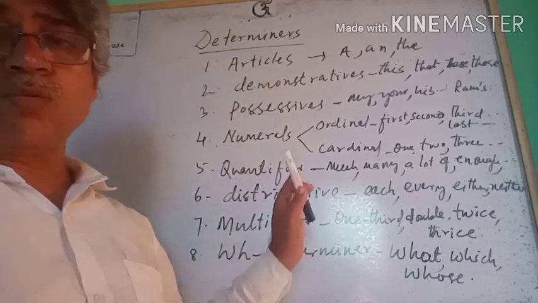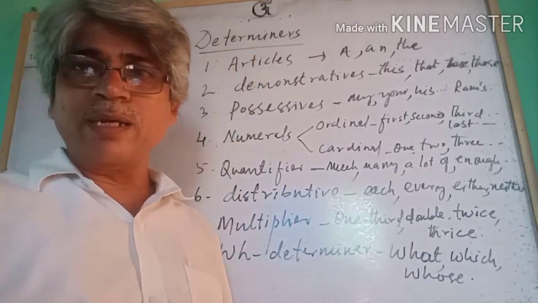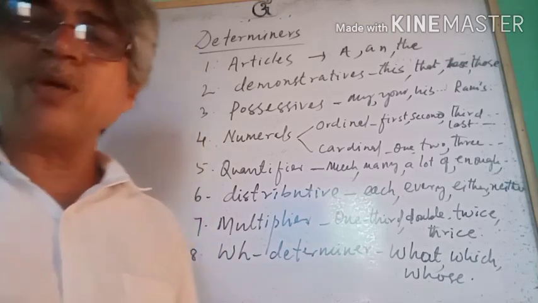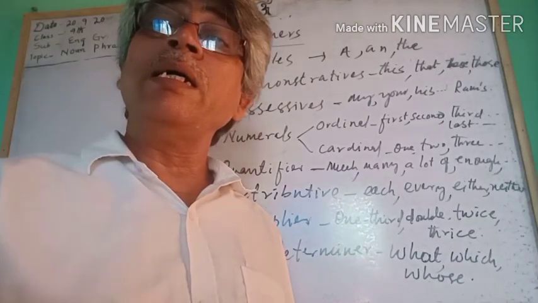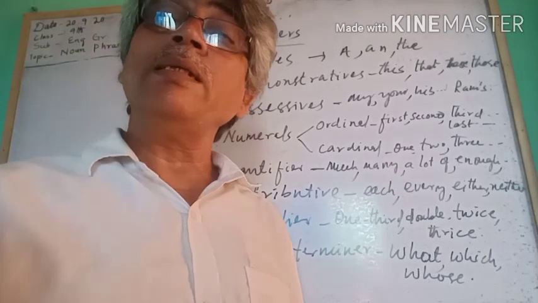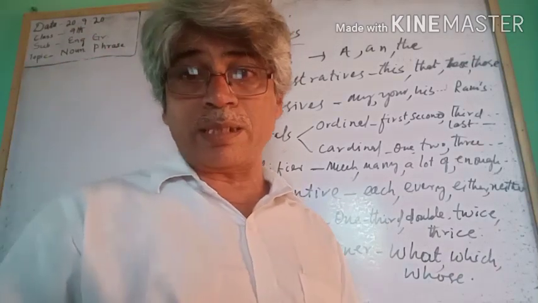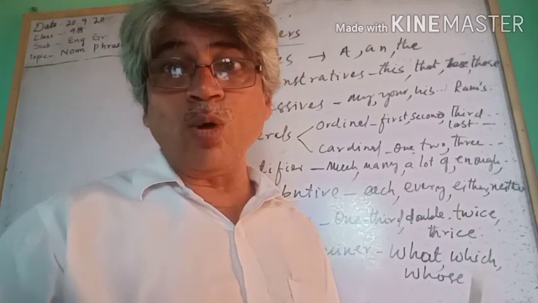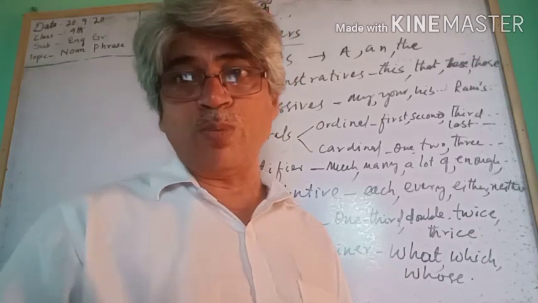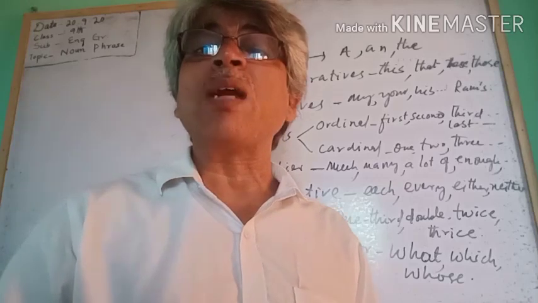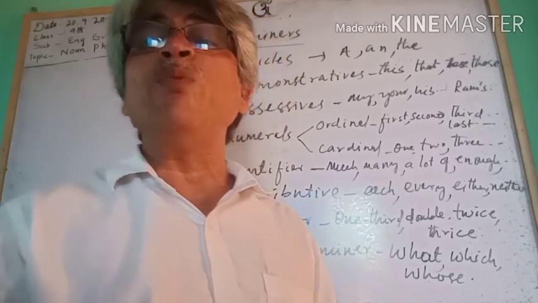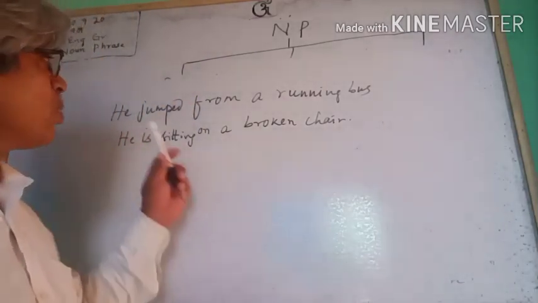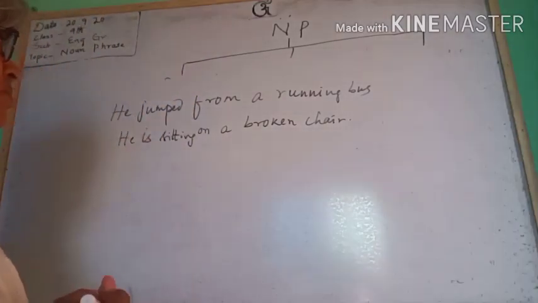We can use one or more determiners in a noun phrase. Got it? So these are the elements of a noun phrase and they go before a noun. So they are called pre-modifiers. Let's find the noun phrases from these two sentences.